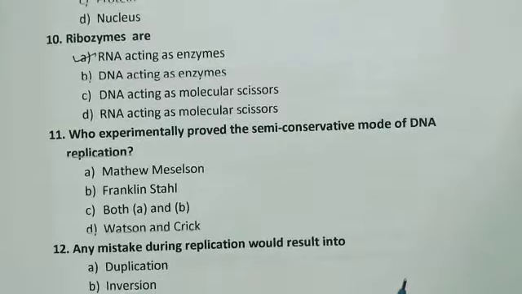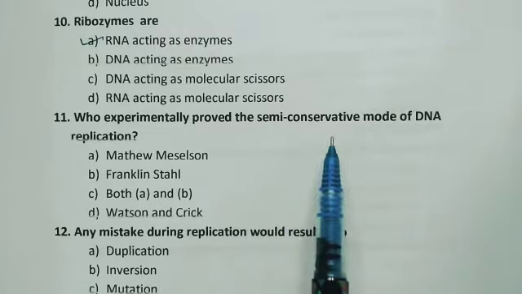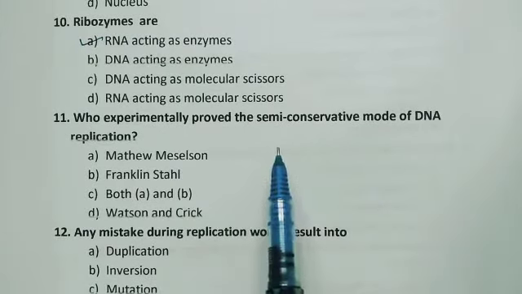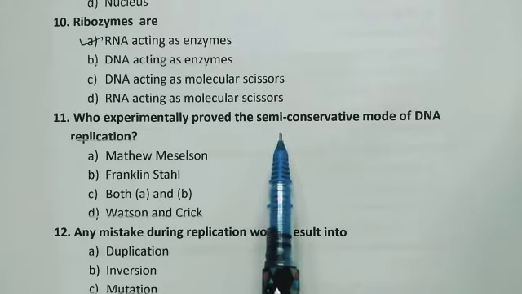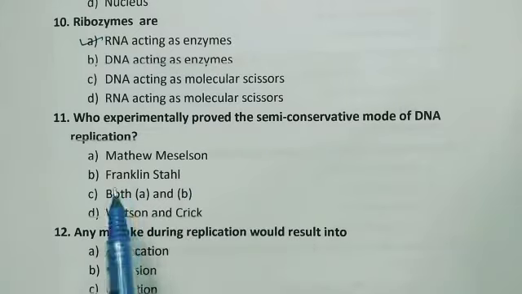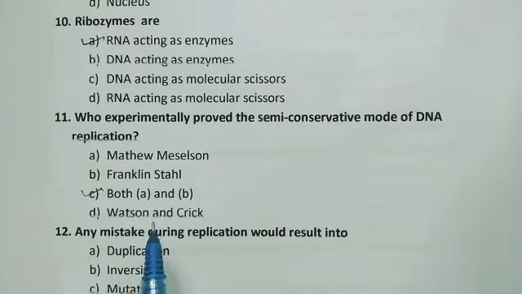Question number 11. Who experimentally proved the semi-conservative mode of DNA replication? We know what the semi-conservative mode of DNA replication is. One of the strands in the daughter DNA comes from the parent and the other is newly formed. Matthew Meselson, Franklin Stahl, both A and B, Watson and Crick. And the answer is both A and B. In our NCERT book, we have studied the Meselson and Stahl experiment. They proved the semi-conservative mode of DNA replication by using an isotope of nitrogen.